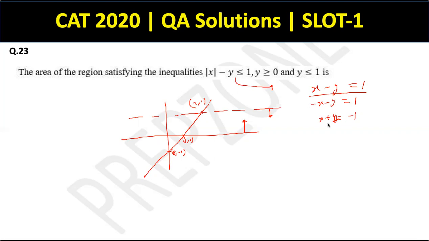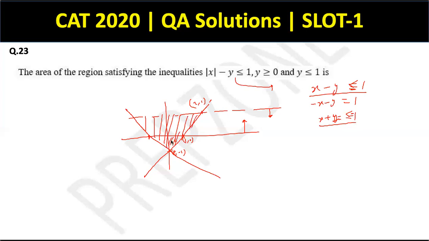ठीक है. x plus y equal to minus 1 में क्या होगा? minus 1 comma 0 एक point हो सकता है. ये भी एक point हो सकता है. तो ये line ऐसी जाएगी. ठीक है. So this is clearly the graph. And because there was a less than equal to sign, so ये ऐसा चाहिए मुझे. Right? तो मेरा region ये होगा.